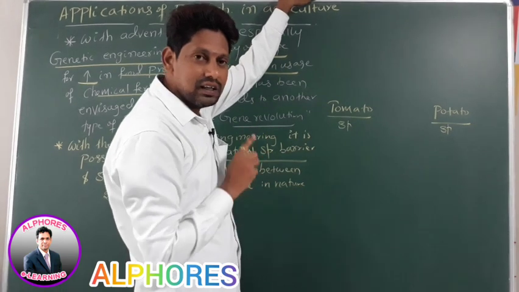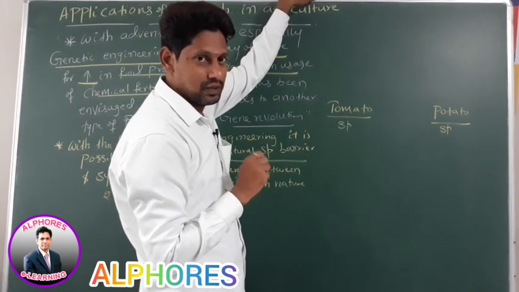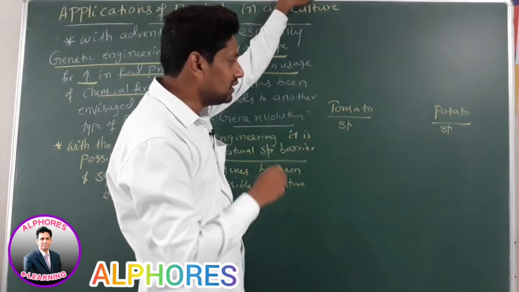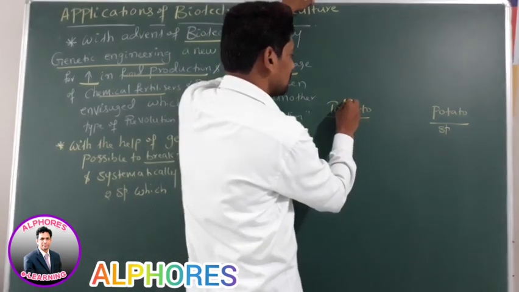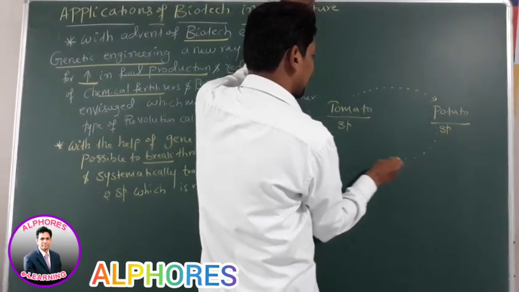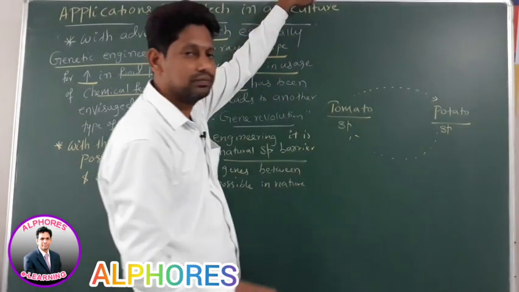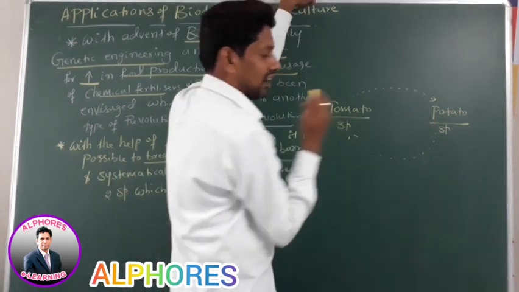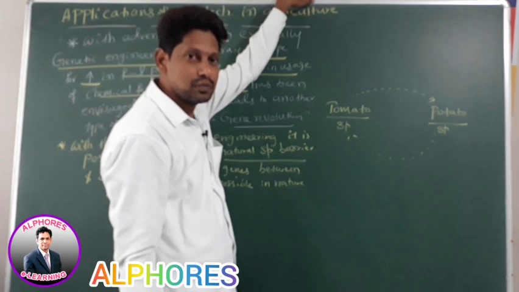Yes or no? In nature, is it possible to transfer a gene from tomato to potato or potato to tomato? No. Therefore, in nature, there exists a species barrier. What is the meaning of species barrier?